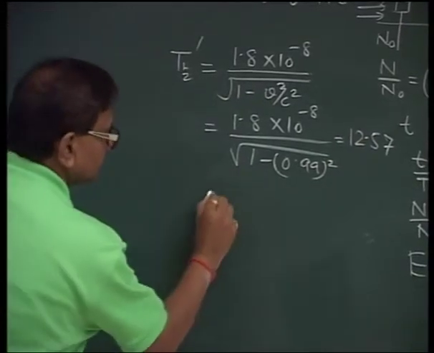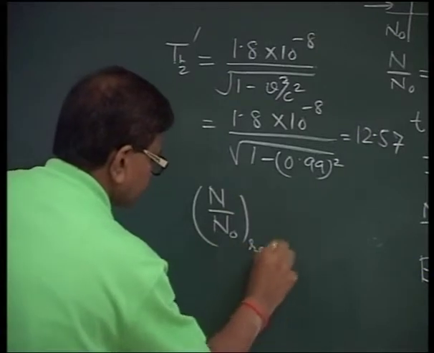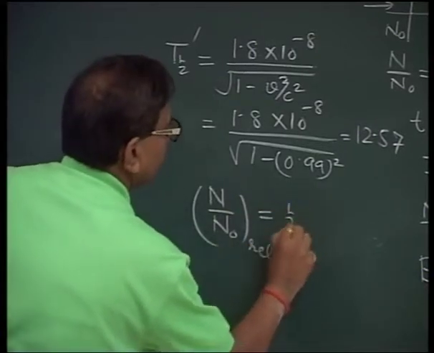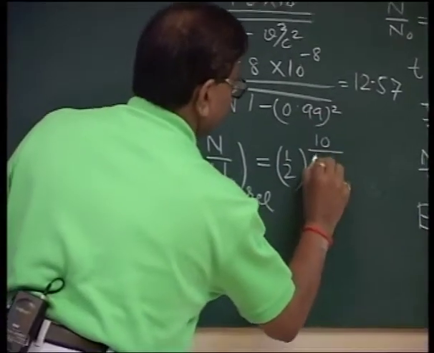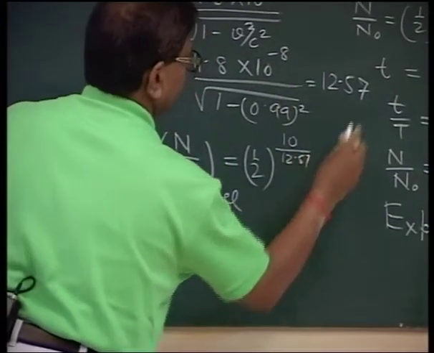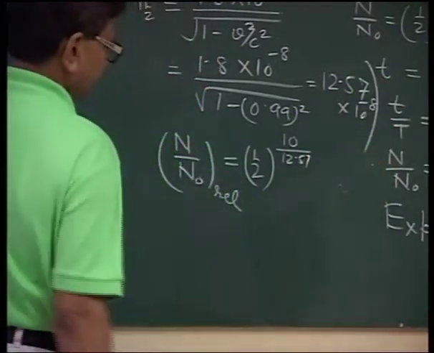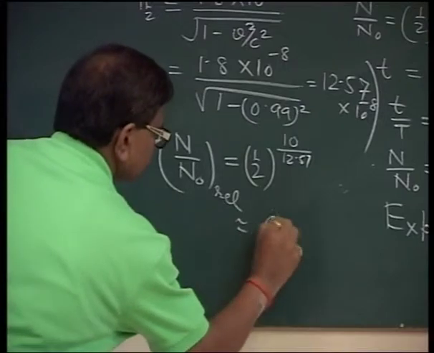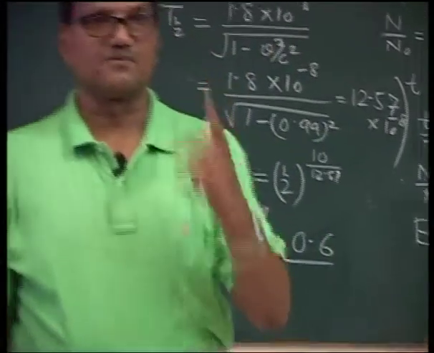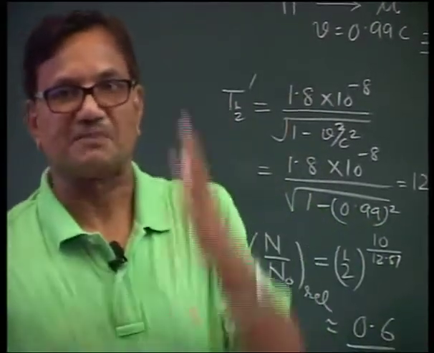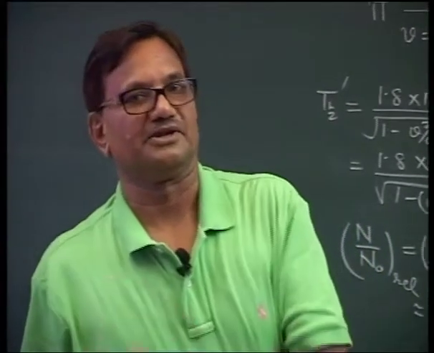And therefore, the flux as per relativistic norms will be equal to half raised to the power 10 divided by 12.57, of course with the 10 raised to the power minus 8 seconds. And this comes out to be 0.6, exactly what is expected experimentally. And therefore, this experiment substantially proves the concept of time dilation.